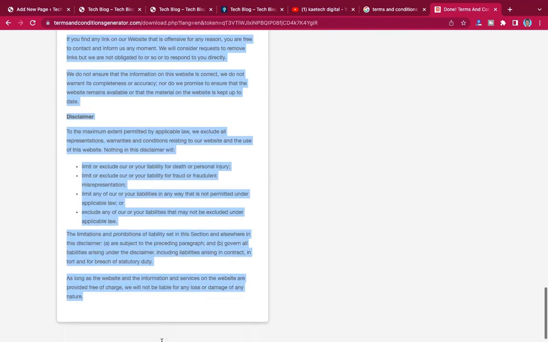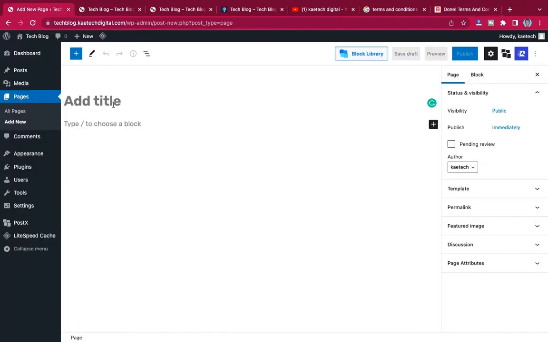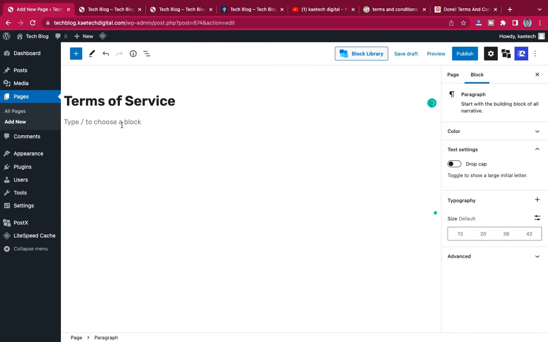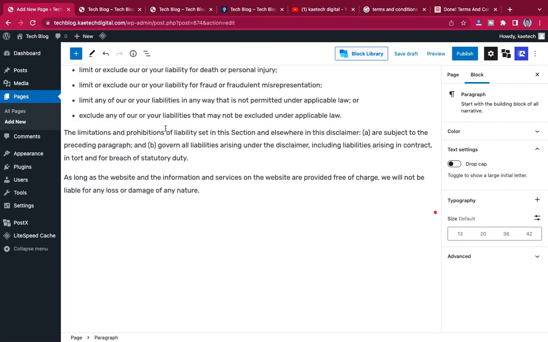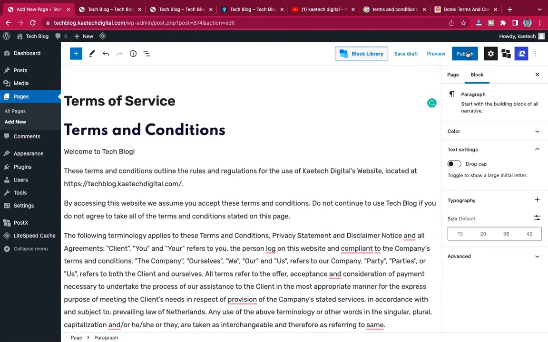copy it, go back to our pages, create, enter the title of the page, terms and conditions or terms of service, anyhow you want to name it. So let's say terms of service. And then I'll just paste in the text that we just generated. So we have our terms and conditions generated for us. So let's just click on publish and publish it.